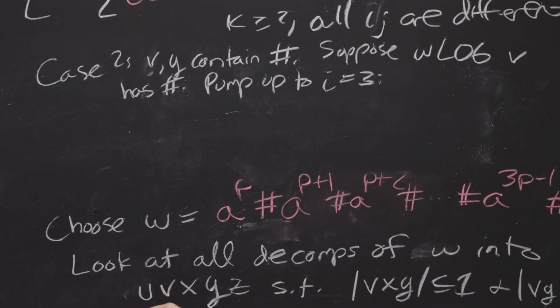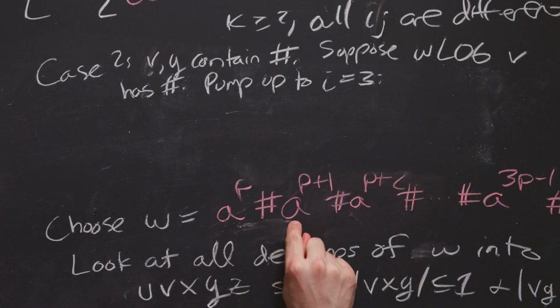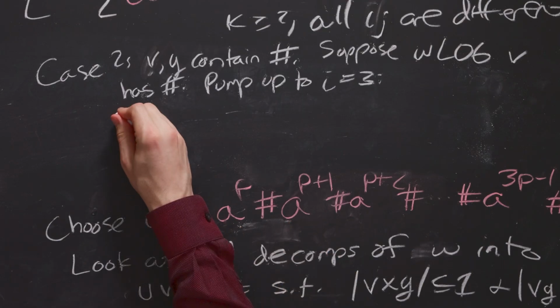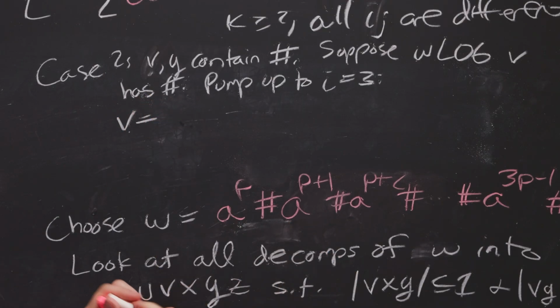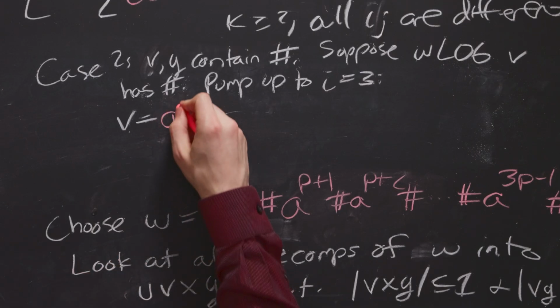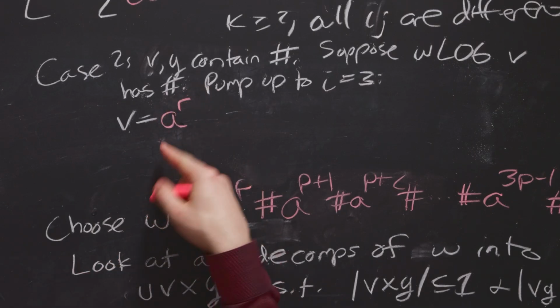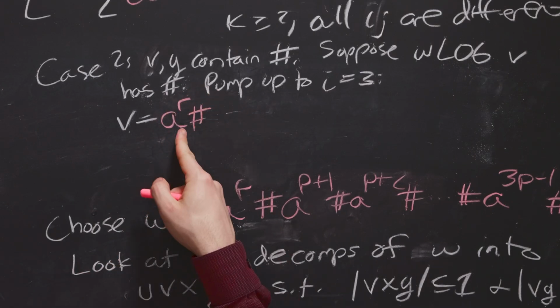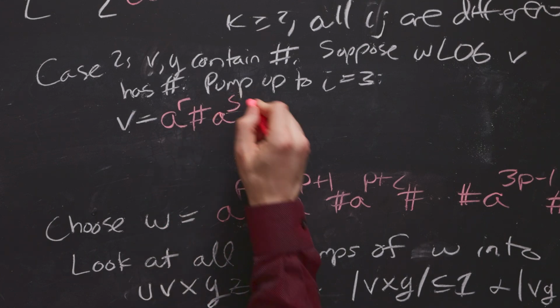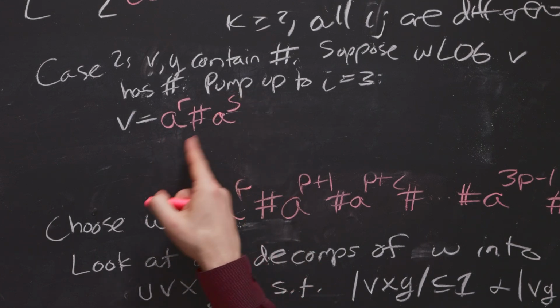The thing is that what can v have? Well, v can't have another pound sign. So the worst that it could possibly have is some a's on the left side and some a's on the right side. So let's say that v is equal to some number of a's on the left side, say r on the left side, and it could be 0, and s on the right side. Again, these could be 0.